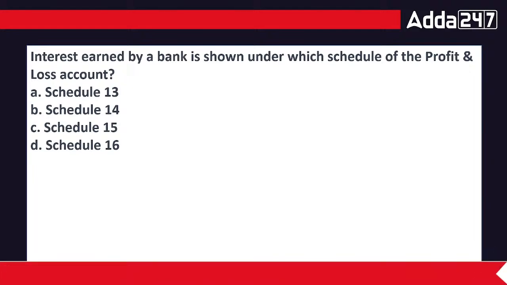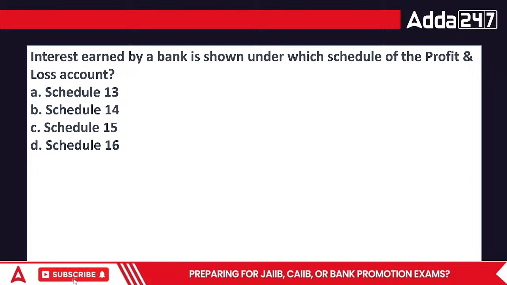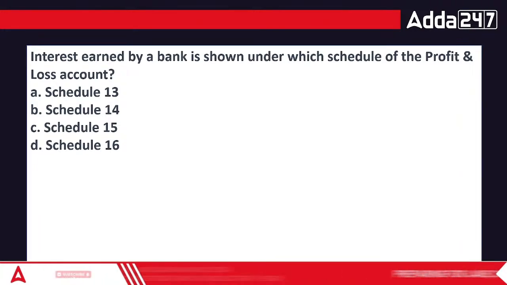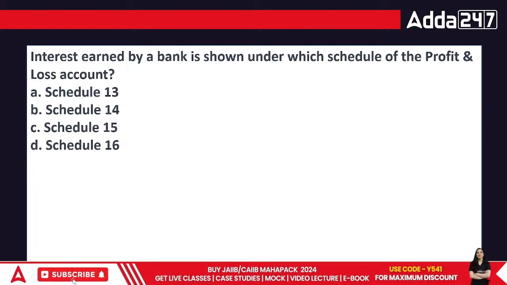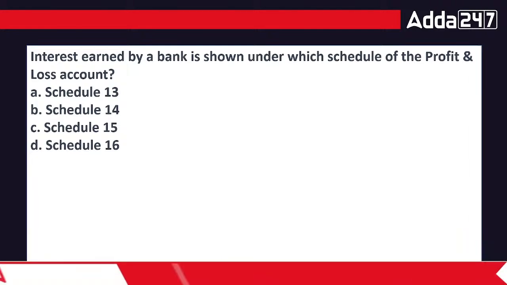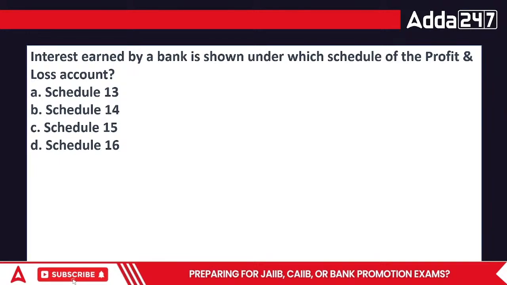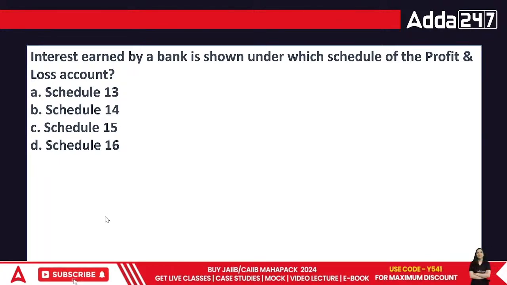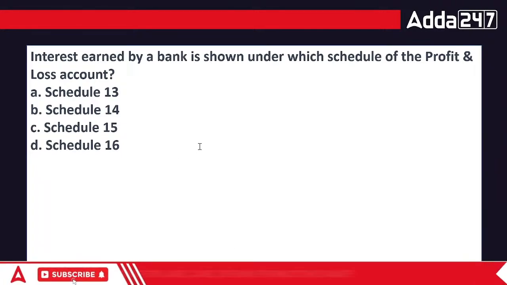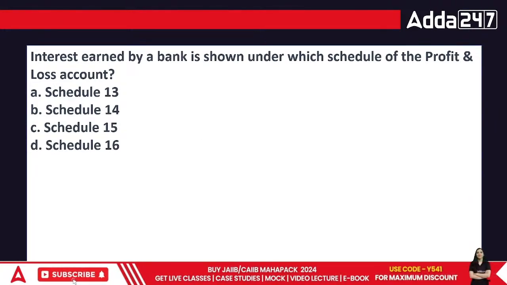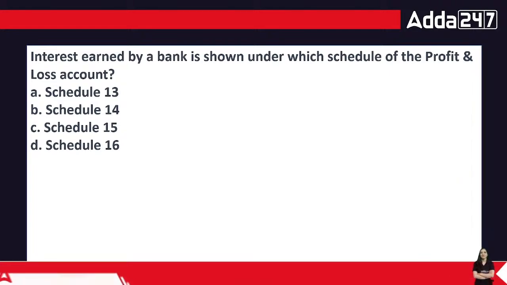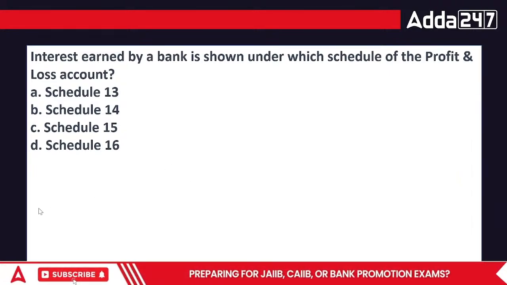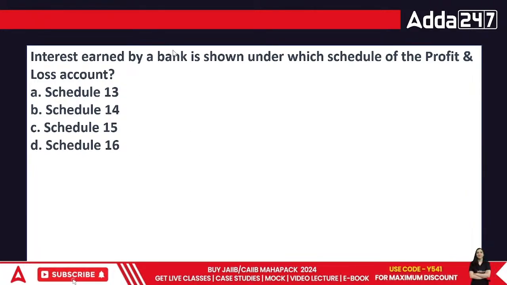When you are a banking company, the entire information of your bank is shown in a specific format, and that particular format is fixed in terms of both the areas. That means when we talk about the balance sheet, it is fixed, and not only the balance sheet but also the P&L. So we are currently talking about that point only.